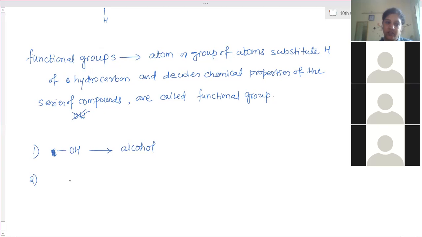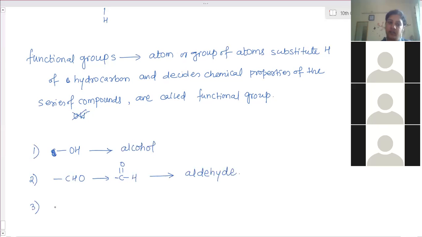The second one is dash CHO. The binding between them is C double bond O at the last and one single bond H, and before it can be any number of carbon atoms. This is the group that connects to other carbon chains, where hydrogen is replaced with this. The name of this functional group is called aldehyde. The homologous series name is aldehydes, and where the hydrogen is replaced with OH, it is called alcohol.